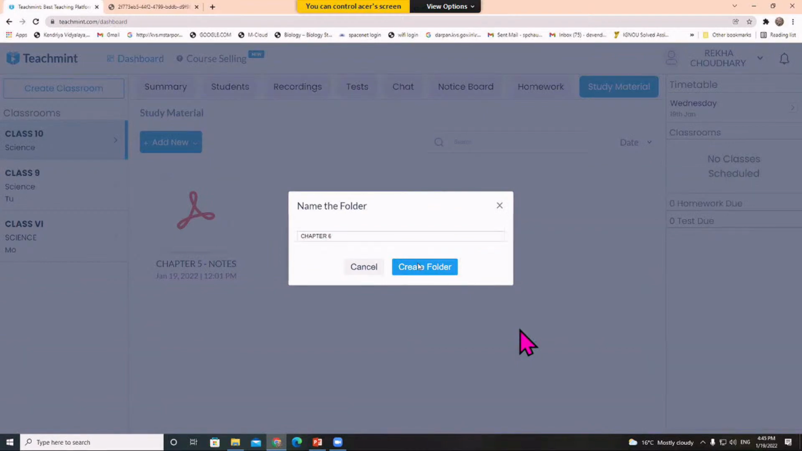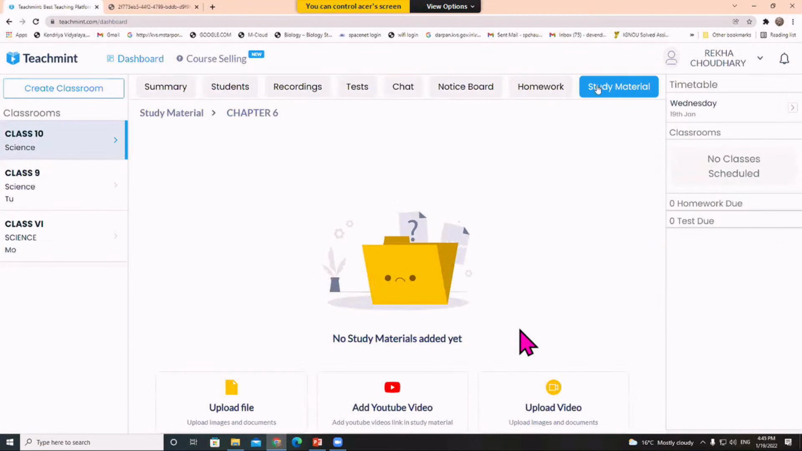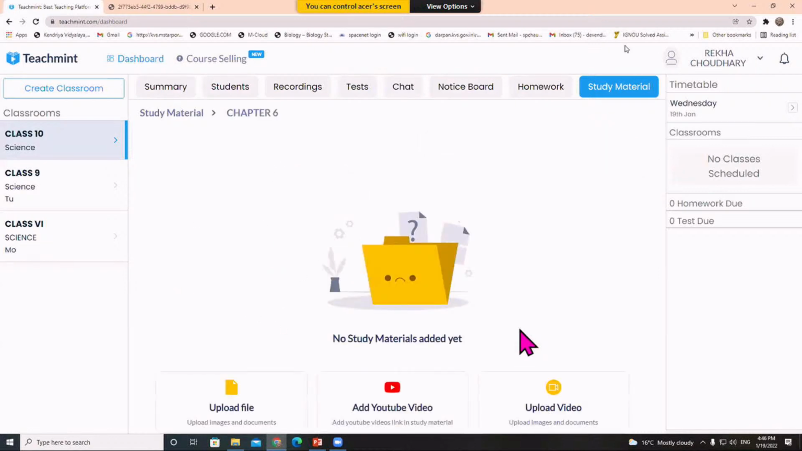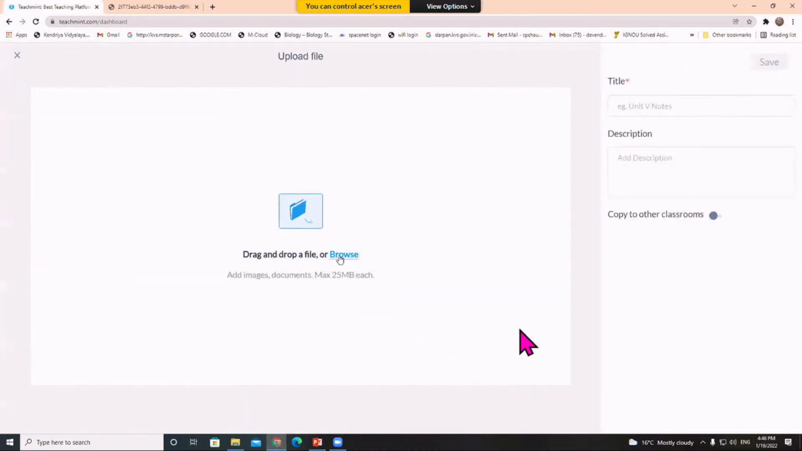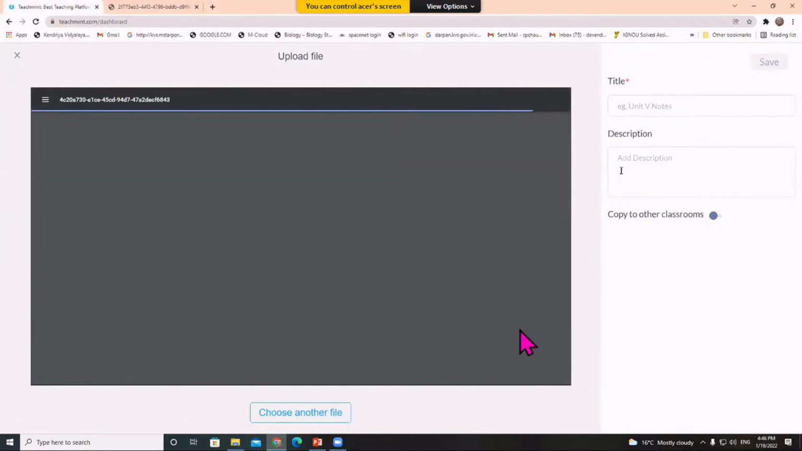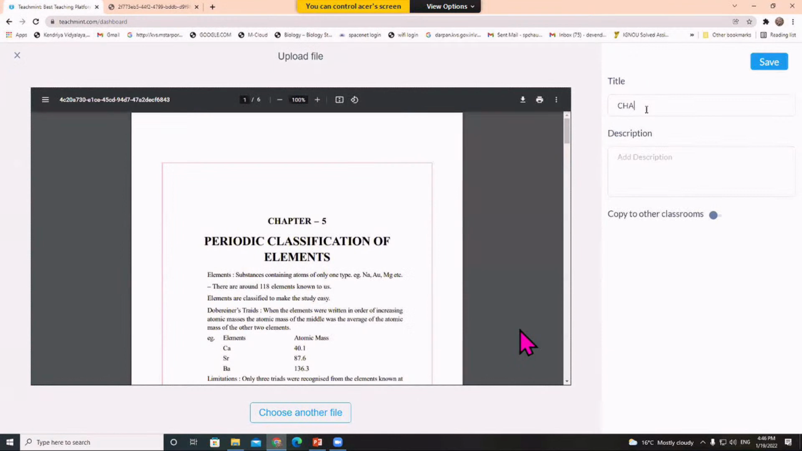Okay, so I create a folder, and here you can see the chapter 6 folder. You can rename it, you can copy it to another classroom also, and you can delete it also. So now in the chapter 6 folder, if I want to upload a file, I can do that also. Upload a file, browse your file, and this file will be uploaded. Let me take this name, chapter 6 notes. Okay.